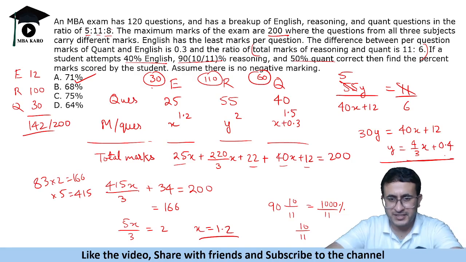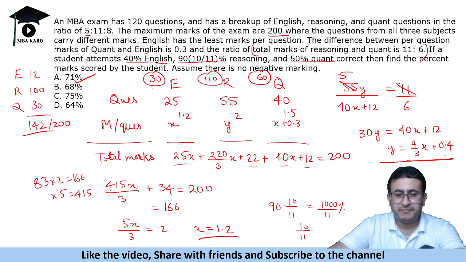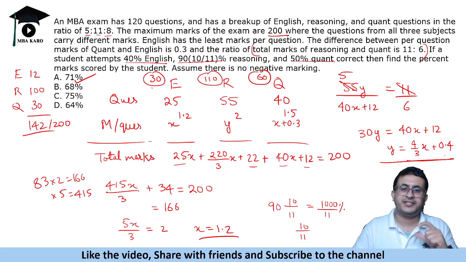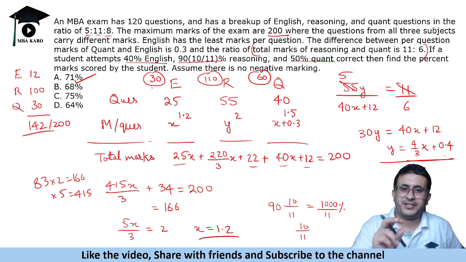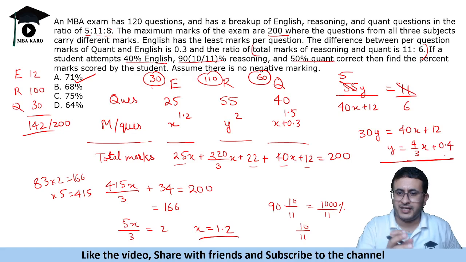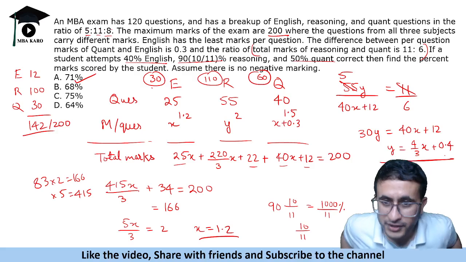But if such a question is asked in CAT, believe me, there will be very few people who will be able to solve this within 5 minutes, because there are certain questions which are not commonly seen. For example, some of the questions which we did were common types, like a fraction ratio is given, or an age based question, which people have encountered in the past.